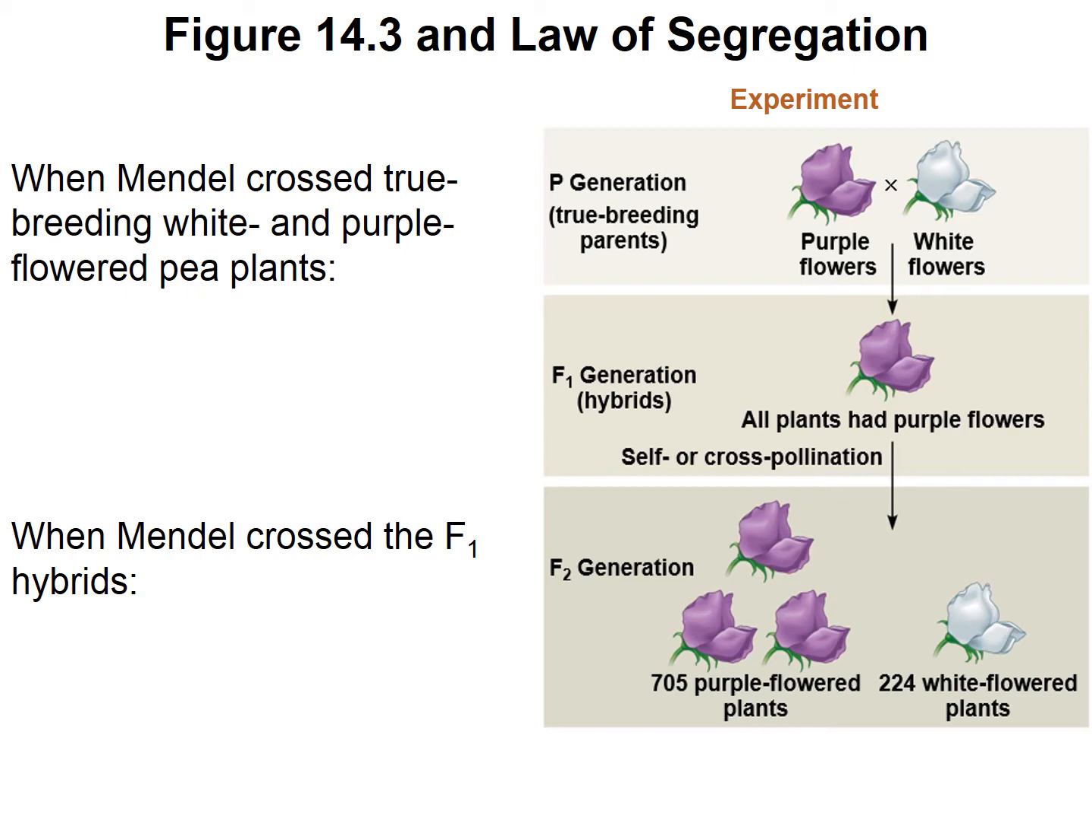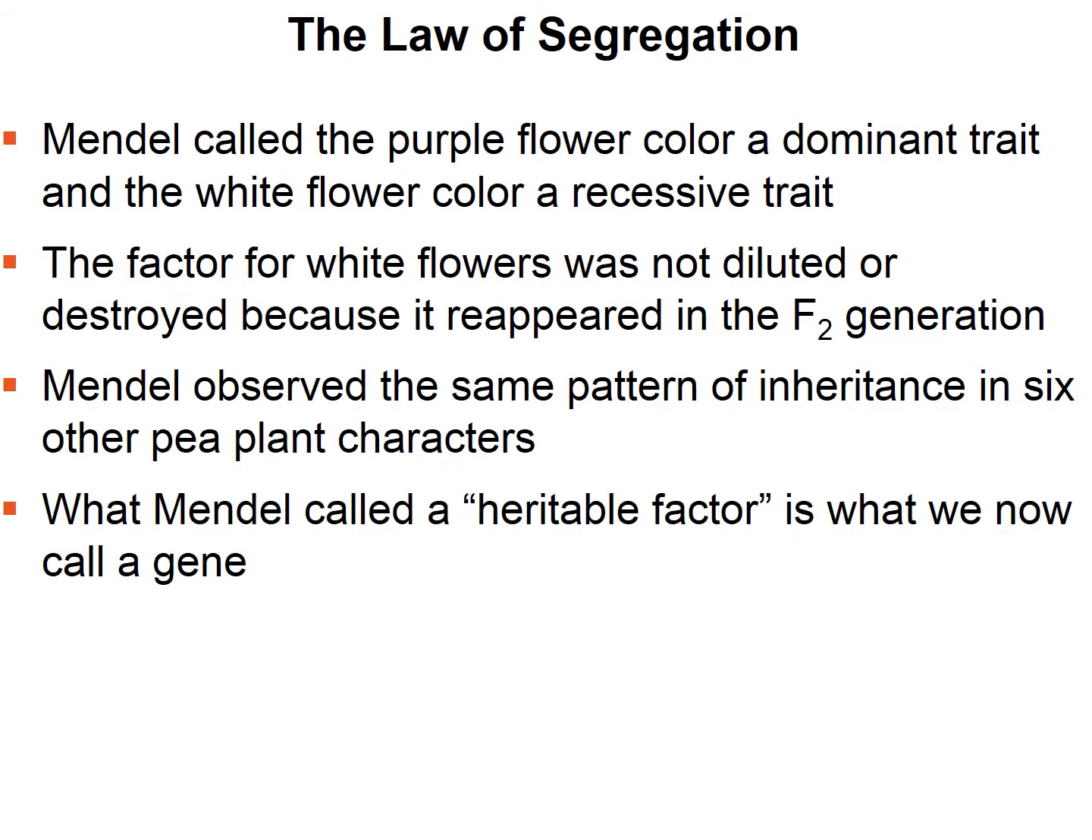Now, when Mendel crossed the F1 hybrids, he found that many of the F2 individuals were purple, but some were white. And it ends up that the ratio was roughly 3 purple to 1 white. So there's a 3-to-1 ratio in the F2 generation. Mendel called the purple flower color a dominant trait and the white flower color a recessive trait.